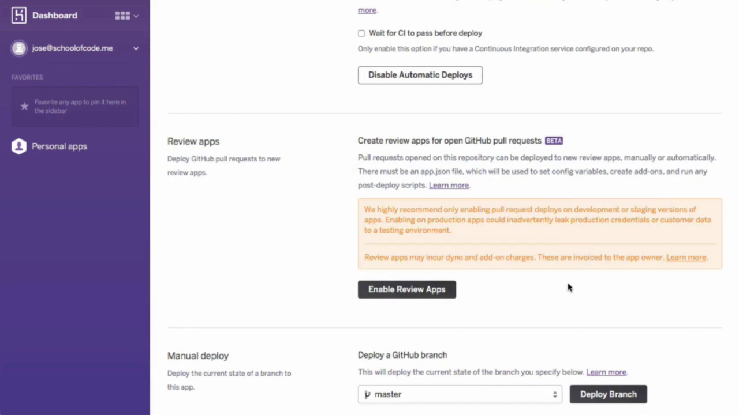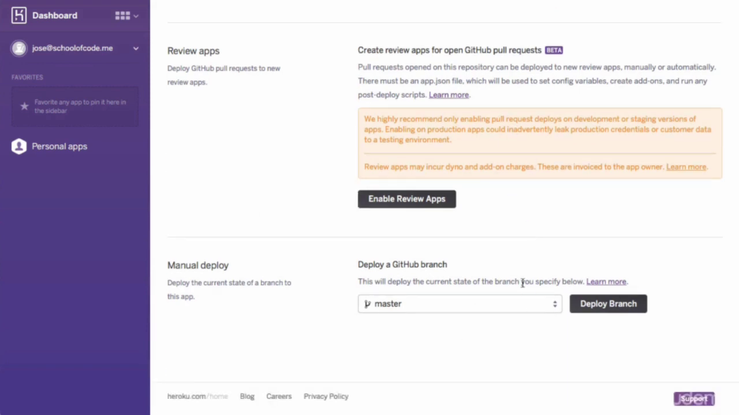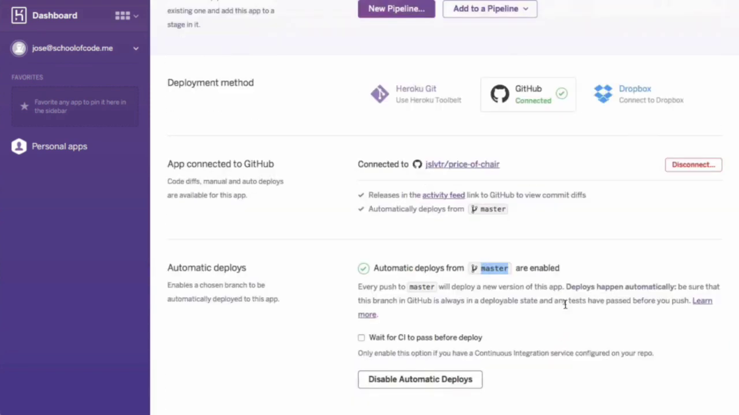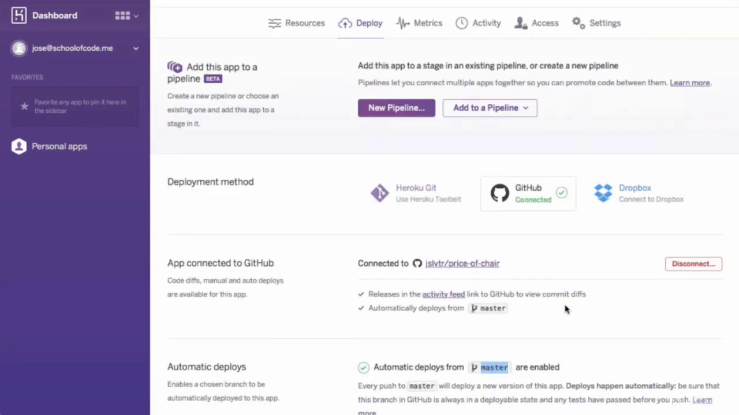You do not want to enable review apps, as we're not going to be working in a team, so we're not really bothered about that. And then we can finally do a manual deploy. Right now, our application is not configured to be deployed to Heroku, so if we do a manual deploy, it will not work. So first, let's continue and set up the application to be deployed to Heroku, and once we've done that, we can then proceed and actually do the deployment. Okay, so I'll see you in the next video.